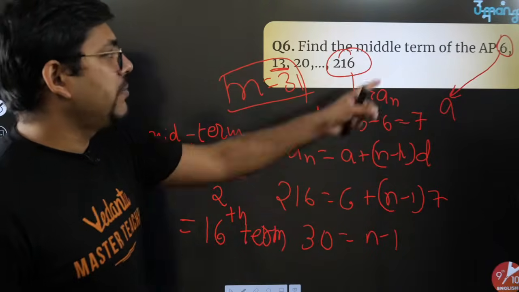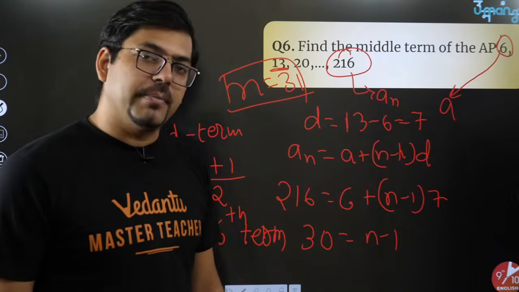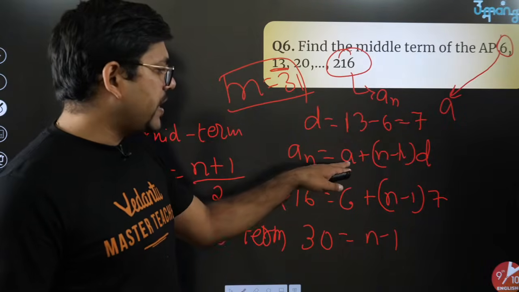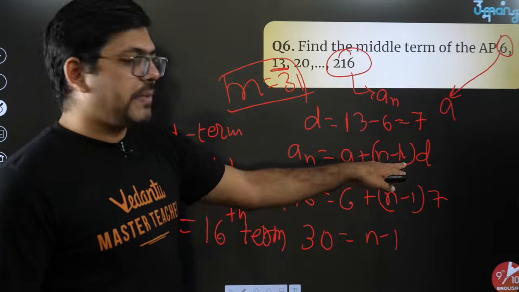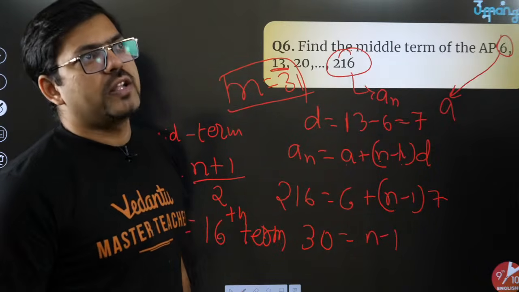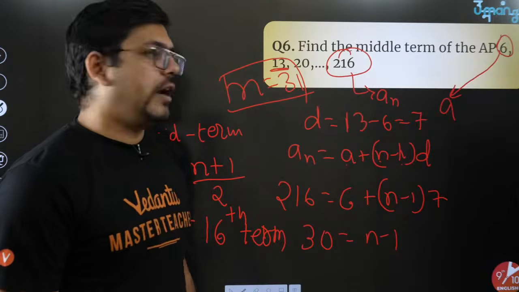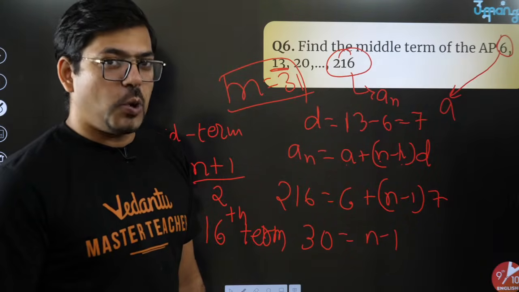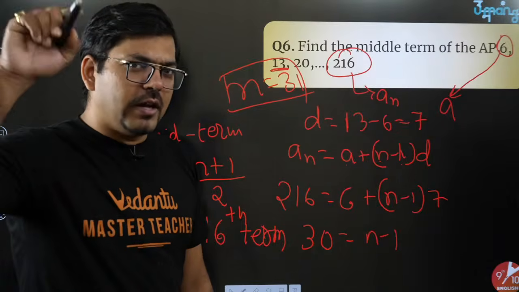That is the thing. Find the middle term of the AP. So the 16th term would be the middle term. Now you can find the 16th term very easily. Put the values: A 6 plus (16 minus 1) 15 into D 7. So 15 into 7, if I am not wrong, is 105. And then 105 plus 6 is 111. I did everything in my mind. I hope you got it.